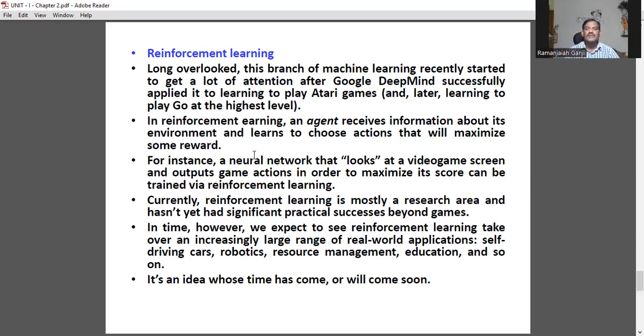For example, a neural network that looks at a video game screen and outputs game actions in order to maximize its score can be trained via reinforcement learning. Currently, reinforcement learning is mostly a research area and has not had significant practical success beyond games. In time, we expect to see reinforcement learning take over an increasingly large range of real-world applications: self-driving cars, robotics, resource management, education, and so forth.